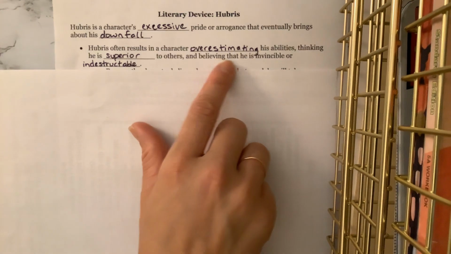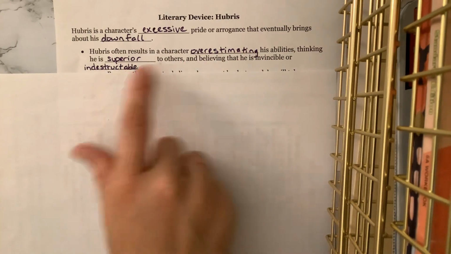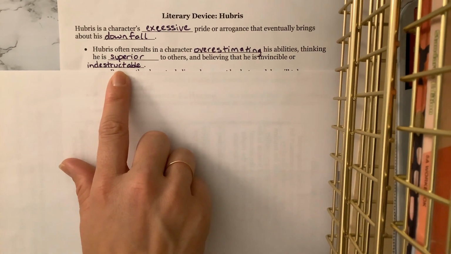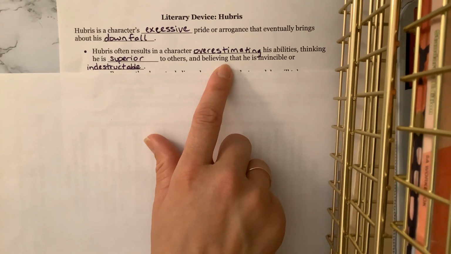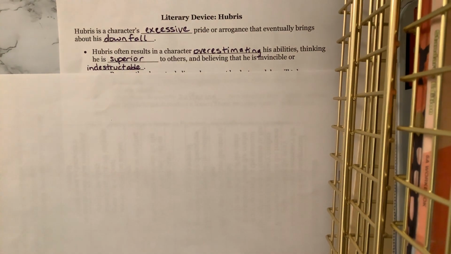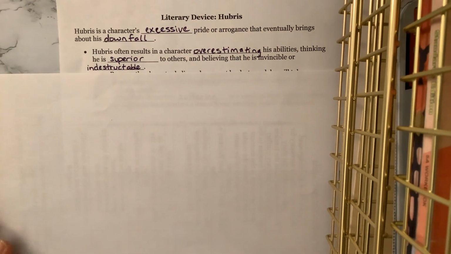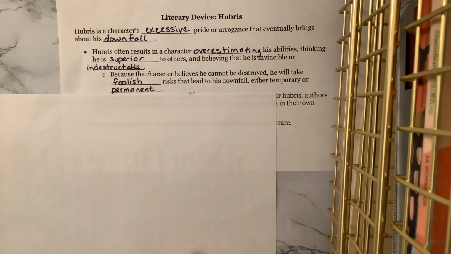And this finally is believing that he is invincible or indestructible. If you're invincible, that means that nothing can hurt you. Indestructible means nothing could destroy you. So often characters show hubris by believing that nothing that they could do would ever harm them, that they will be fine. There's no way for them to be in danger, for them to be hurt, for them to be destroyed. Okay, so these are kind of three things we're looking at, and we're going to take a look at that as we're reading through today as well.